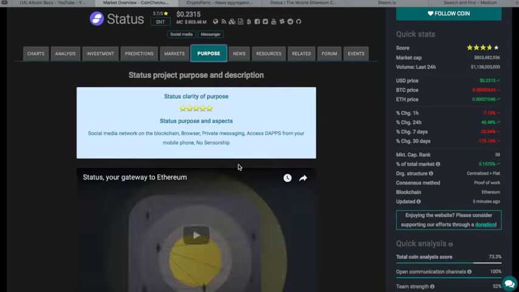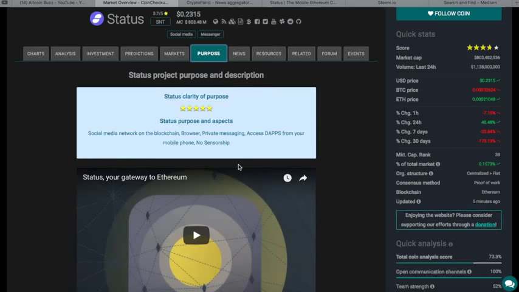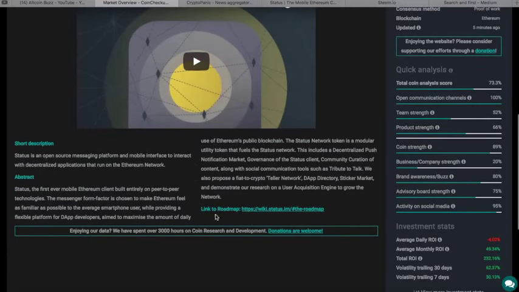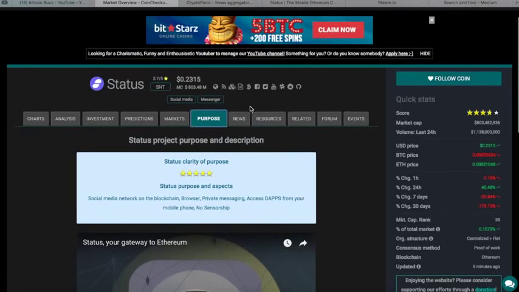Again, the status, clarity of purpose. They're giving it 5 stars. There's the video. Here's what they do. Here's a link to their roadmap. It's an open source messaging platform, mobile interface to interact with decentralized applications that run on the Ethereum network.